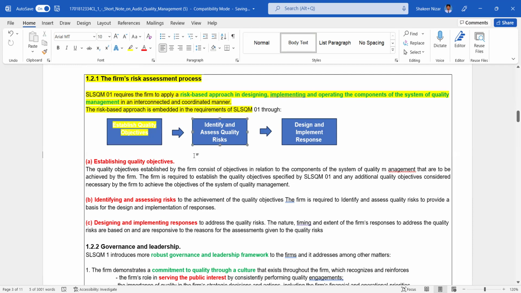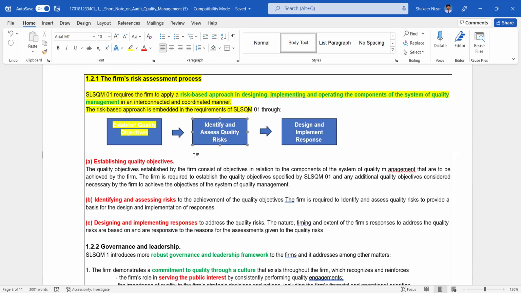It means we are establishing quality objectives. Establishing quality objectives means simply to ensure that professional skepticism is properly maintained. We are establishing a quality objective. This is our quality objective.